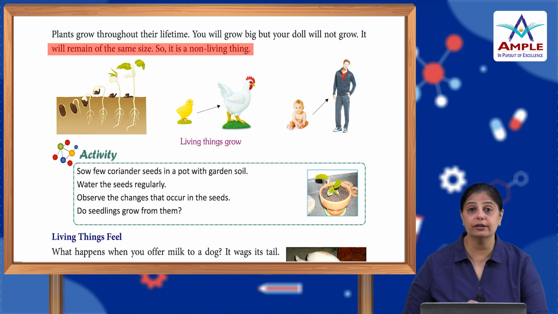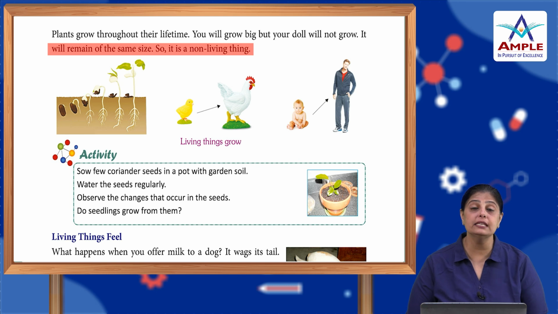Okay. Now, let us look at this Factopedia. Seedling: a baby plant grown from seed. A seedling is a baby plant that grows from a seed. So, children, you must have observed yourself, when you were born, you were very small, very tiny, and now as the years have passed by, you have started growing up and now you look different. You are of a different size from what you were when you were born.